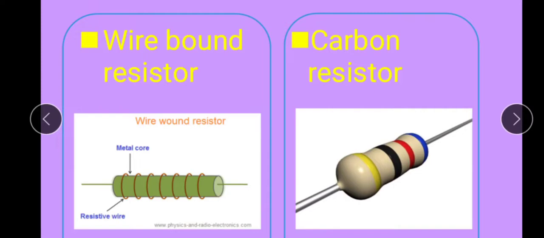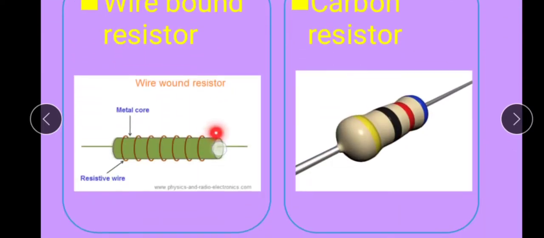Alloys means manganese, constantan, nichrome, like that. The choice of these materials is based on the fact that their resistivities are relatively insensitive to the temperature. The temperature coefficient of resistance is very small. These resistances are typically in the range of a fraction of an ohm to 500 ohms. This is about the wire wound resistors.